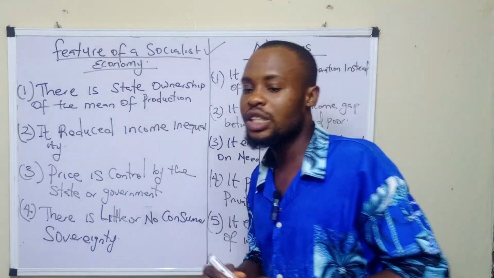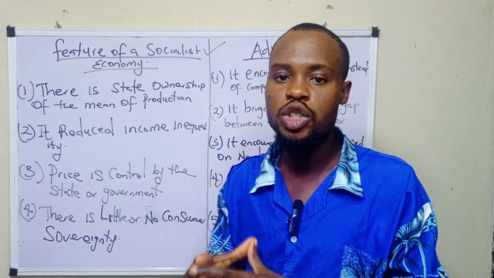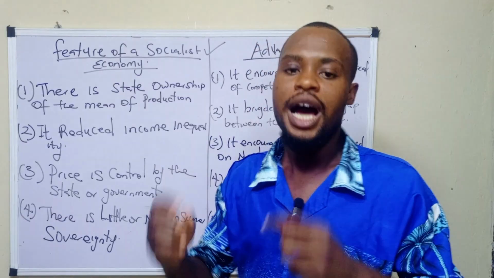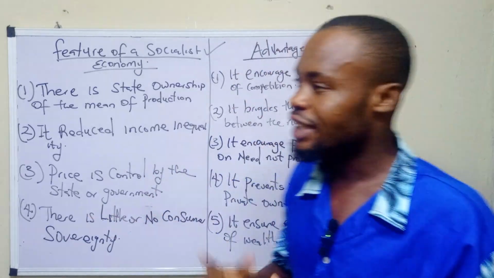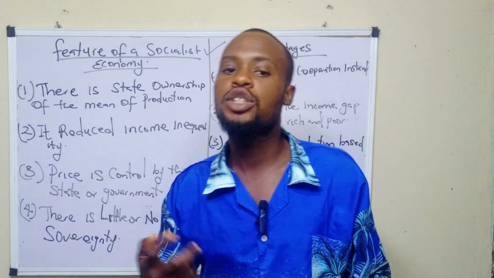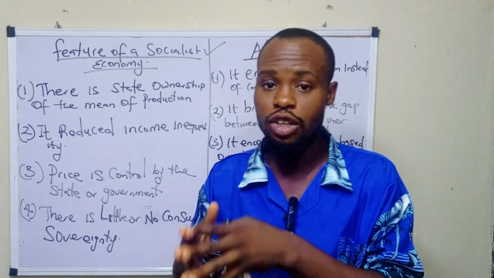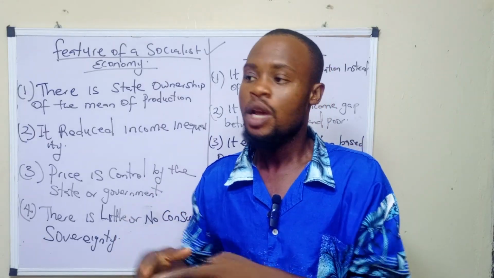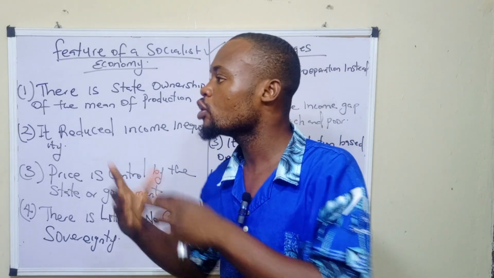Firstly, the socialist economy is an economic system whereby the means of production and distribution are owned, managed, and controlled by the government. That is to say that price in the socialist economy is not determined by private individuals. It's not determined by the forces of demand and supply, but rather it is determined by what? The state.